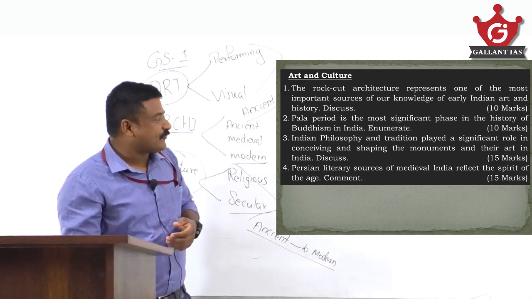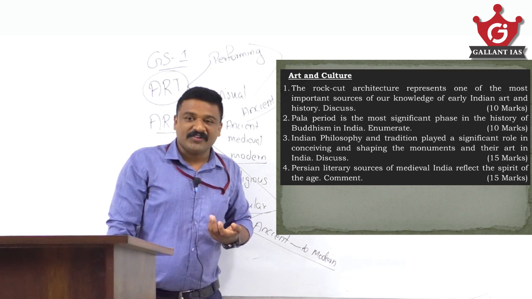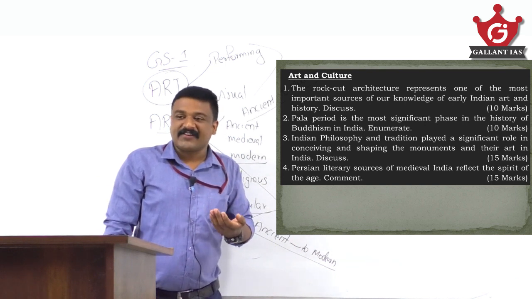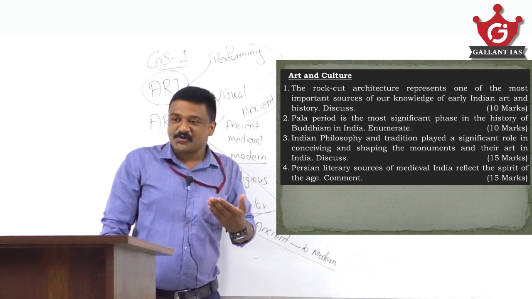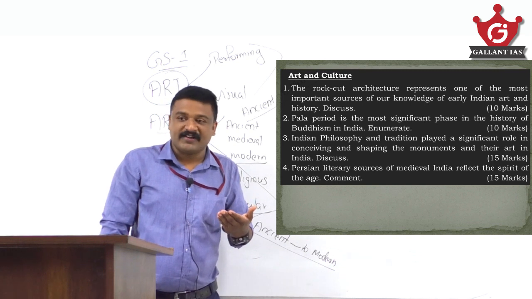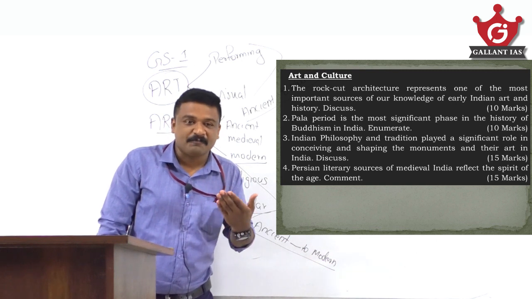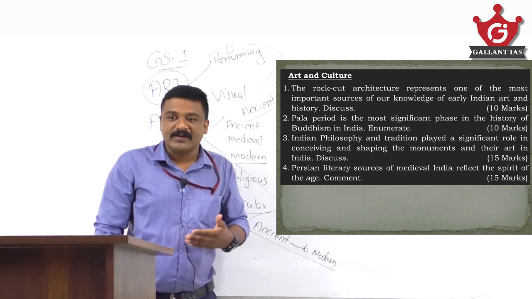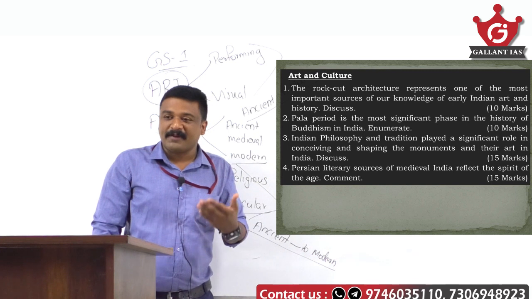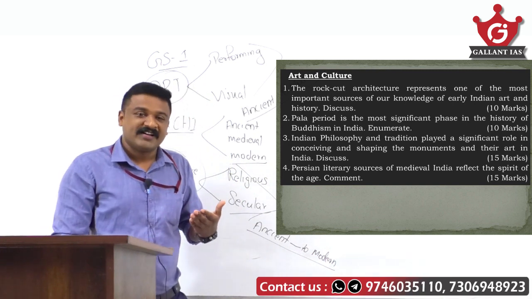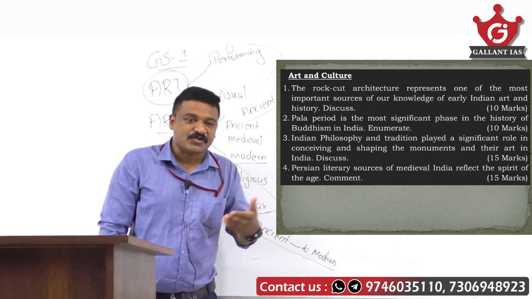Now, Indian philosophy and tradition played a significant role in conceiving and shaping the monuments and their art in India. You know that Buddhism and Jainism significantly contributed to the evolution of Chaitya and Vihara rock-cut architecture. Similarly, the Ashokan pillar, the Mauryan pillar, was heavily influenced by Dhamma philosophy. Gandhara, Mathura, Amaravati schools of art, the post-Mauryan schools of art, were heavily influenced by Buddhism, Jainism and Hinduism, Brahminism.